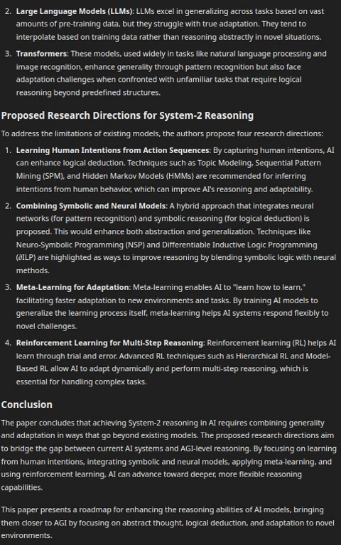Conclusion. The paper concludes that achieving System 2 reasoning in AI requires combining generality and adaptation in ways that go beyond existing models. The proposed research directions aim to bridge the gap between current AI systems and AGI level reasoning. By focusing on learning from human intentions, integrating symbolic and neural models, applying meta learning, and using reinforcement learning, AI can advance toward deeper, more flexible reasoning capabilities. This paper presents a roadmap for enhancing the reasoning abilities of AI models, bringing them closer to AGI by focusing on abstract thought, logical deduction, and adaptation to novel environments.